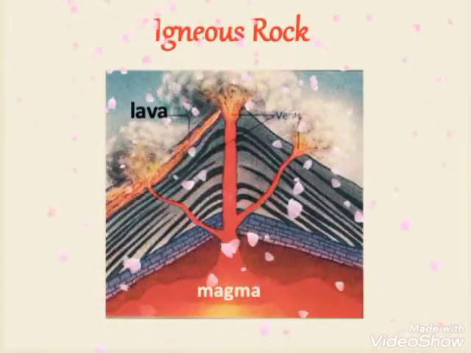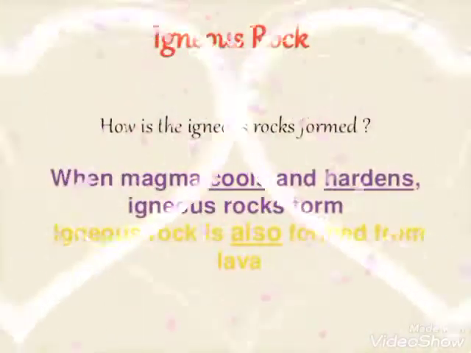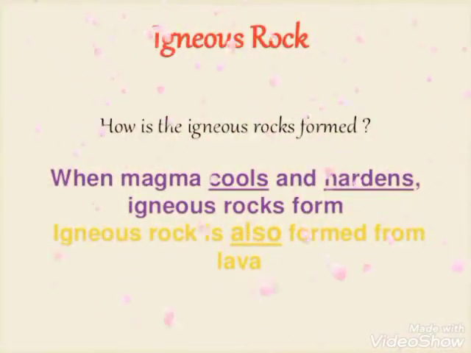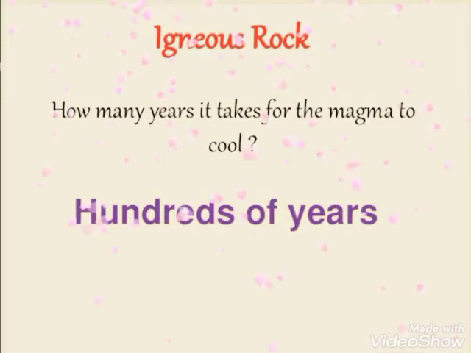Igneous rocks are formed by volcanoes. When magma cools and hardens, igneous rocks form. Igneous rock is also formed from lava. When the volcanoes erupt, they throw out hot molten magma or lava. This magma cools down and hardens. This hardened magma or lava is called igneous rock.